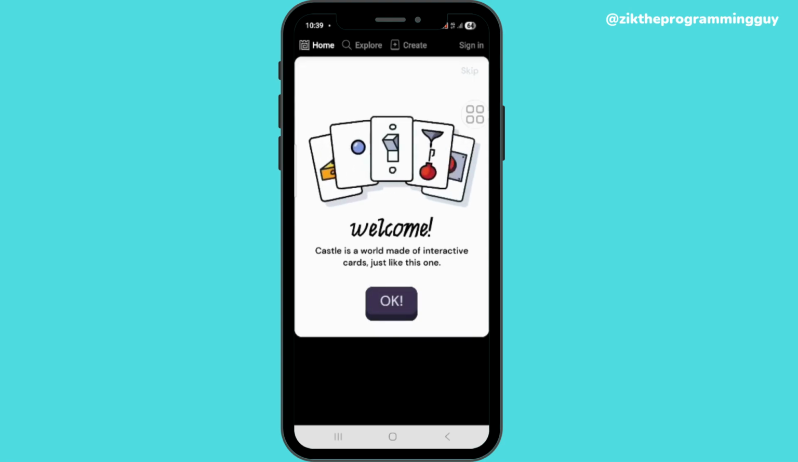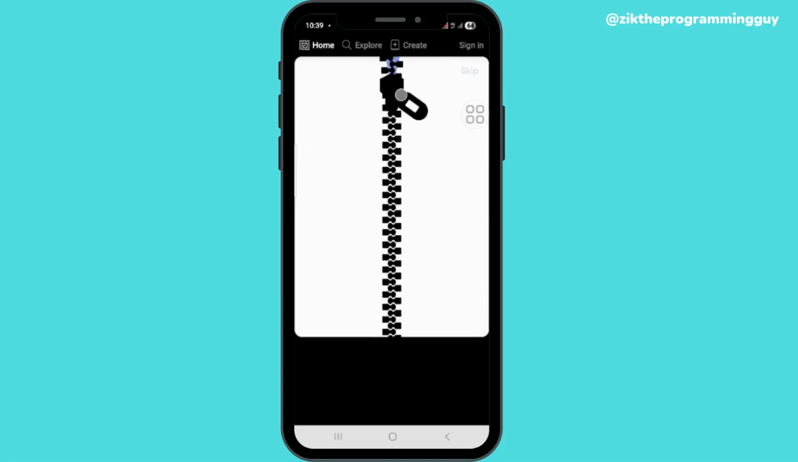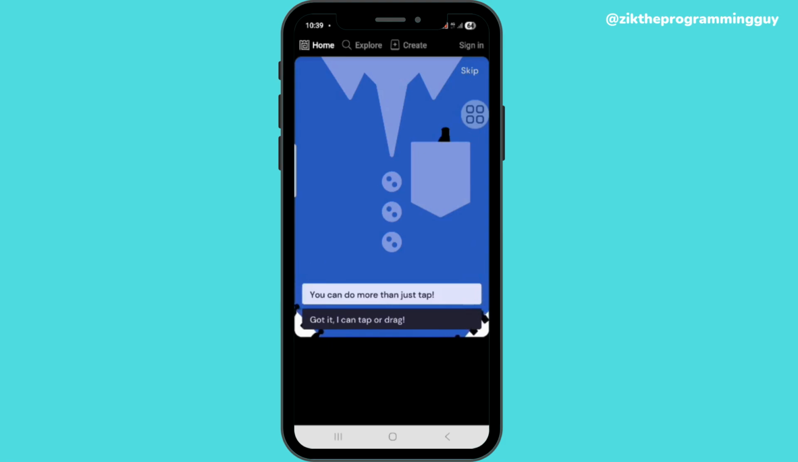Once you open the app up, you have successfully installed and downloaded your Make and Play Carousel. Once you click on it, you can see a welcome message. Carousel is a way to make interactive cards just like this one. Click on OK and you can start making use of it. I really love this app. Let's look at how you open it up and start.